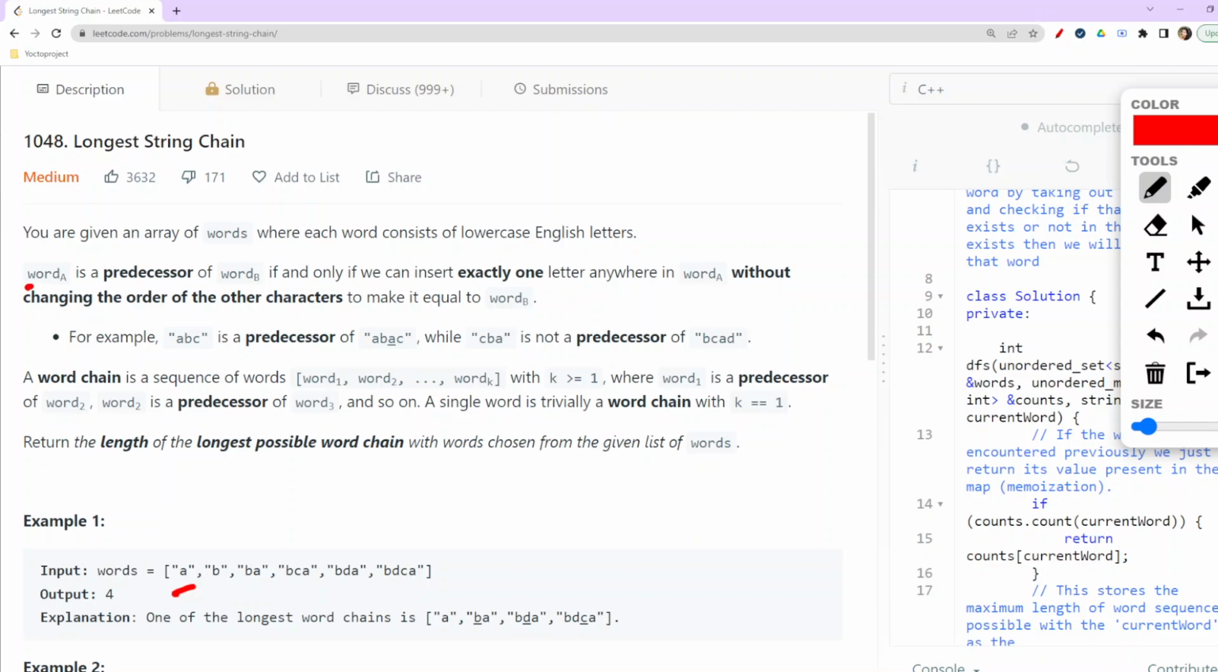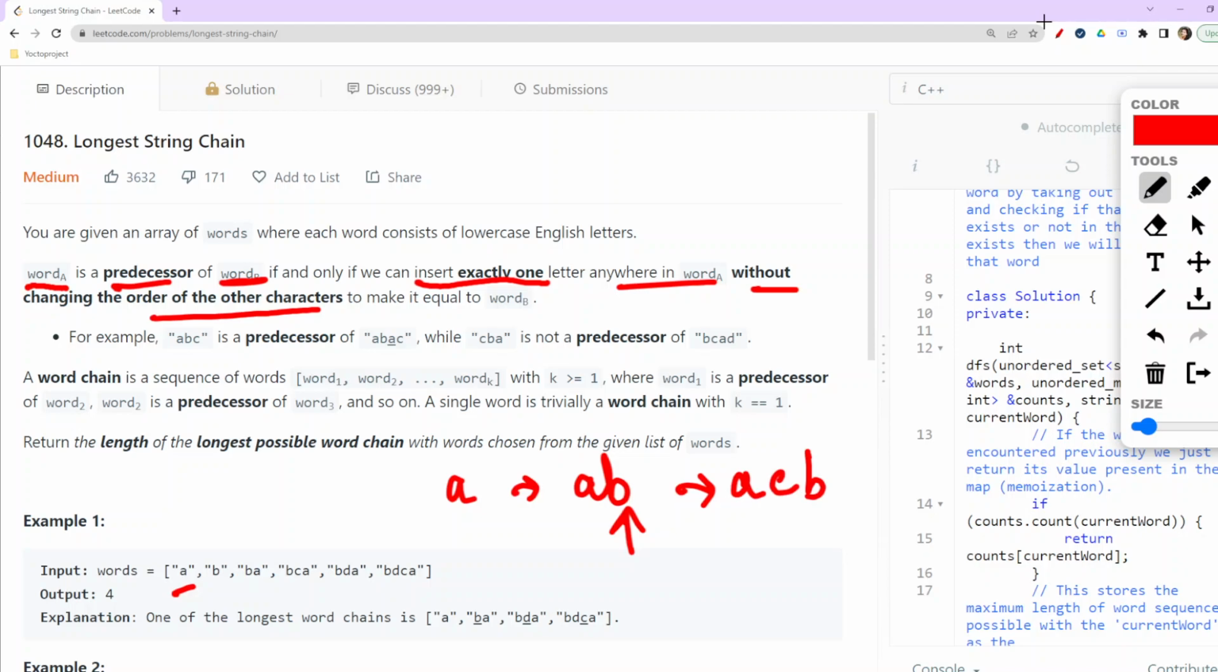Then a definition is given: word A is a predecessor of word B if and only if we can insert exactly one letter anywhere in word A without changing the order of the other characters. That is, if A is there, then we could make it AB. Now B is one character which is being added. Then we could insert C here. Here the order of A and B is not changed, that is, after A, B is coming. But the relative order, that B should be just after A, has been changed.